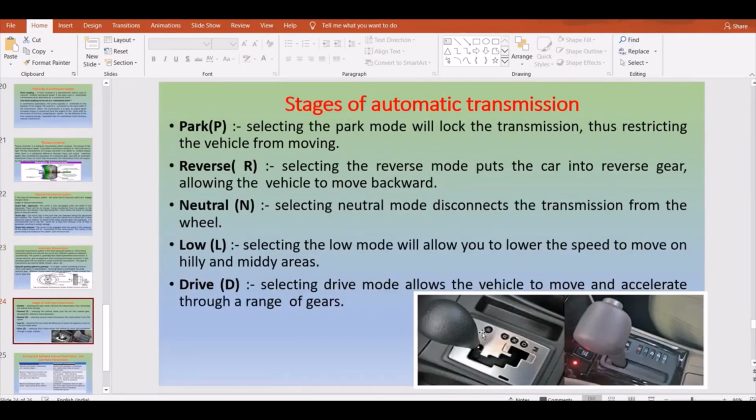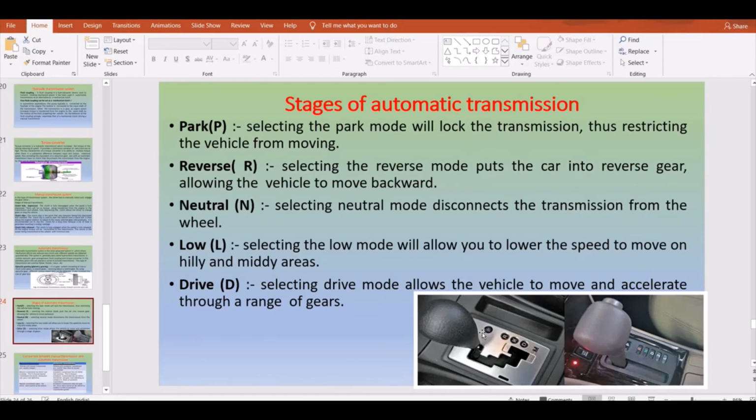If you observe here, the stages of your automatic transmission are mainly drive mode, parking mode, and then manual mode. You also have semi-automatic; for example, the Celerio is one of the cars which is semi-automatic, where you have manual gear shifting levers as well, and you can completely change that mode into fully automatic also.